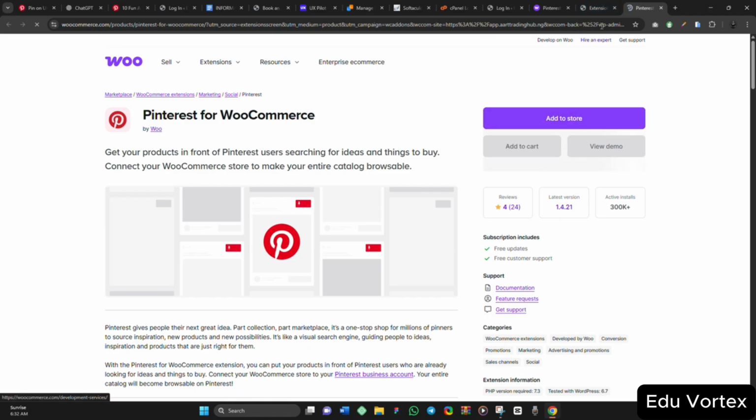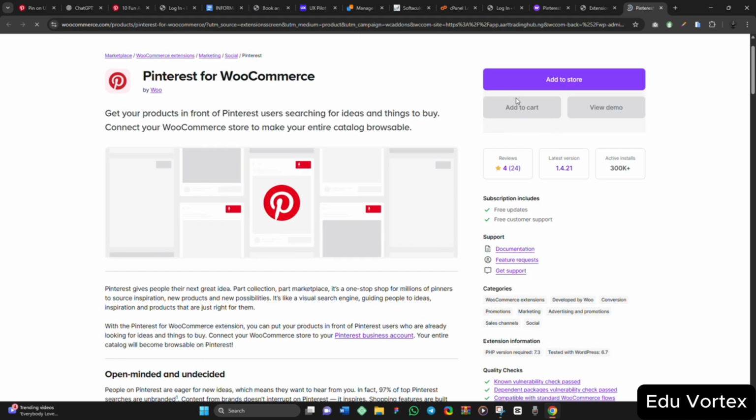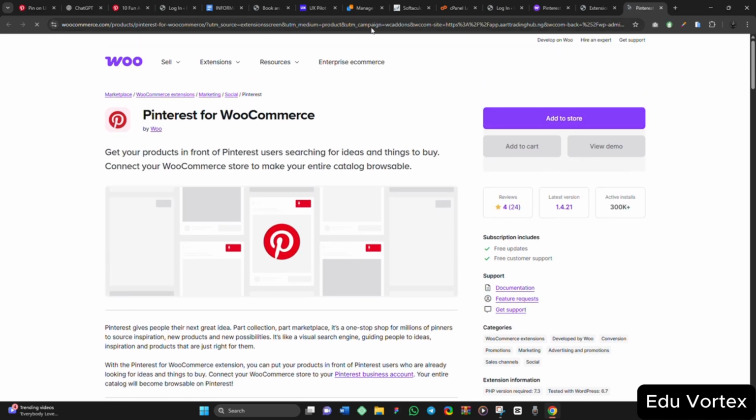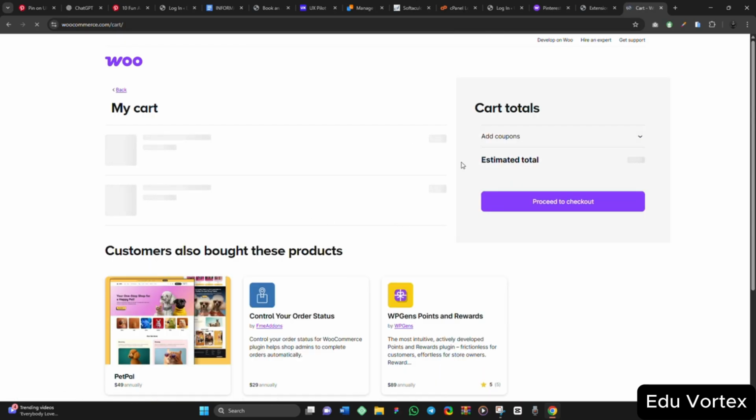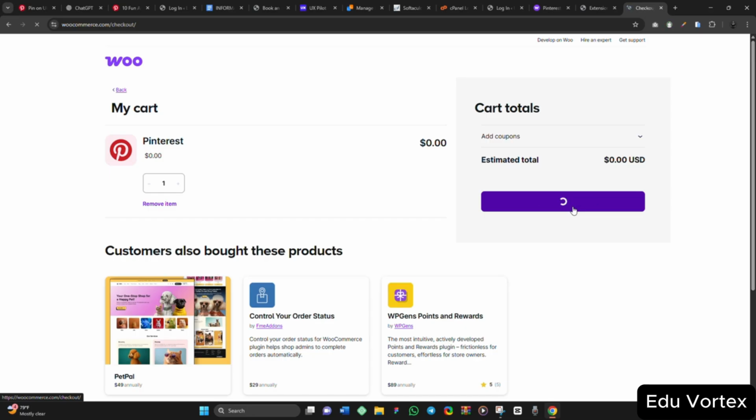So allow it to load. You want to add it to cart. So you come here and click on add to cart. The item is added to cart, so let's view our cart. This is the same procedure that you are going to use. You see, this is Pinterest, $0. So I'll proceed to checkout.